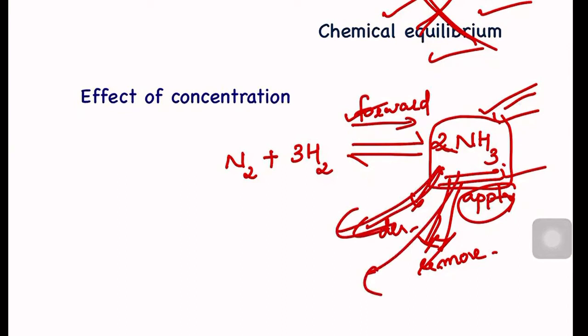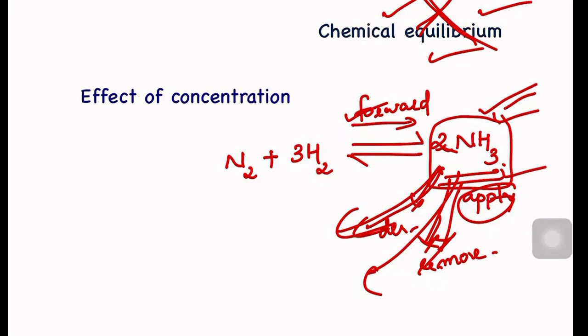Now you see, the system tried to come back to chemical equilibrium, and we utilized that action. We actually played with the system, its ability to come back to chemical equilibrium, and we made a situation that it will help us. So every time you are doing a reaction, imagine that your reaction stopped because it reached equilibrium.